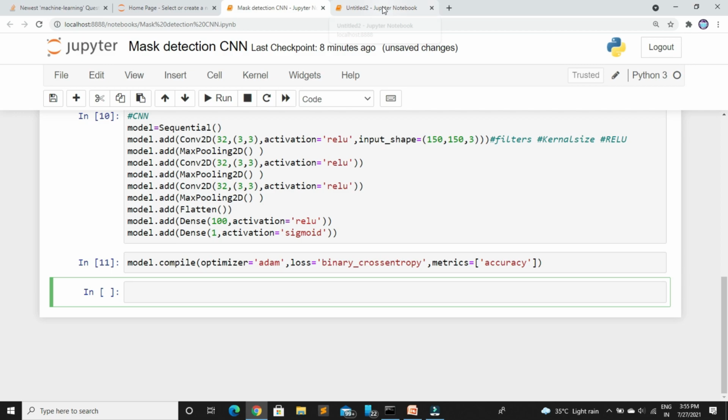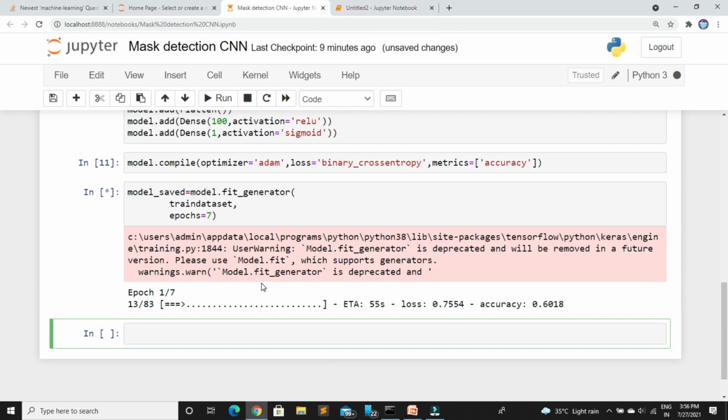And as the loss function, we added the binary cross entropy value. We have two labels, right? The first one is with mask and the second one is without mask. So it will analyze the loss while predicting these labels. This is the main function of this parameter. And finally, the metrics parameter is used for evaluating the accuracy of the model. Okay, so that's all about the code. Let's start the training process.